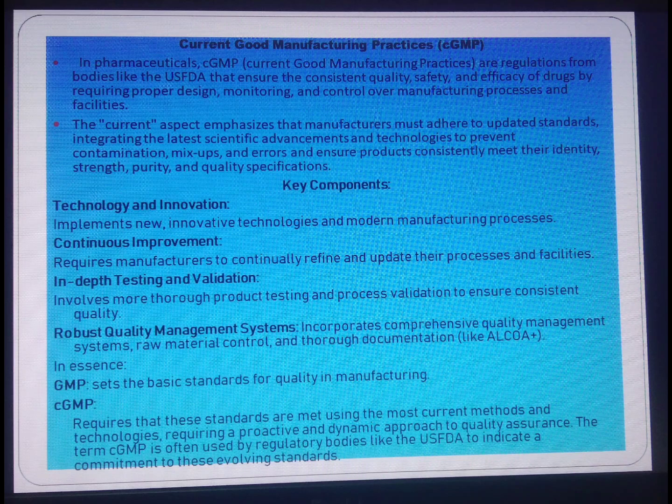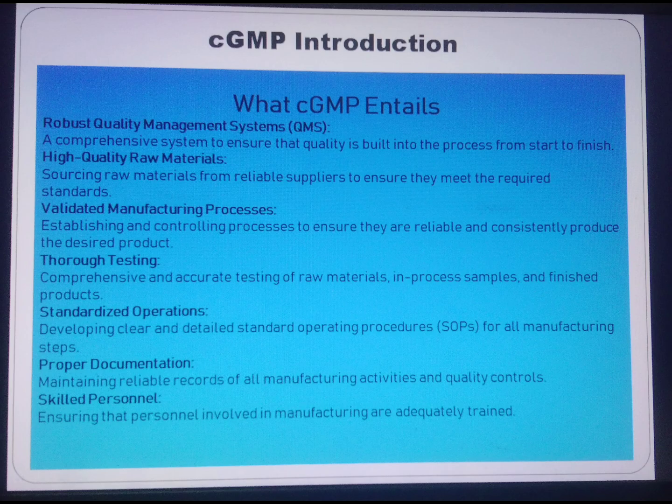What cGMP entails: Robust quality management system, that is QMS, a comprehensive system to ensure that quality is built into the process from start to finish. High quality raw materials, sourcing raw materials from reliable suppliers to ensure they meet the required standard. Validated manufacturing processes, establishing and controlling processes to ensure they are reliable and consistently produce the desired product.